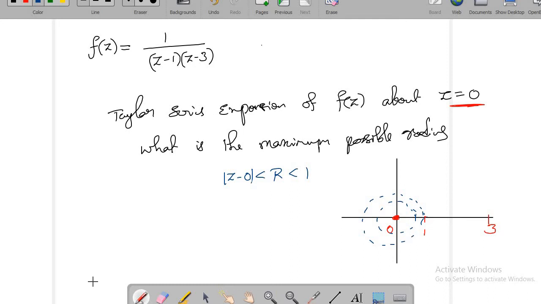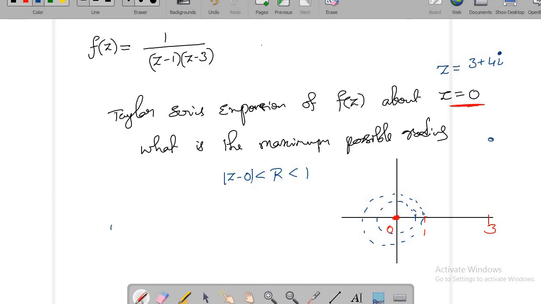Okay, now my question is different. This time I am not centering at z equal to 0. Now let me change the center. I am changing it to z equal to 3 plus 4i. Now the center of the open disk is 3 plus 4i. So I'd like to write expansion of f of z, which is centered at 3 plus 4i. So 3 plus 4i, it means somewhere here.